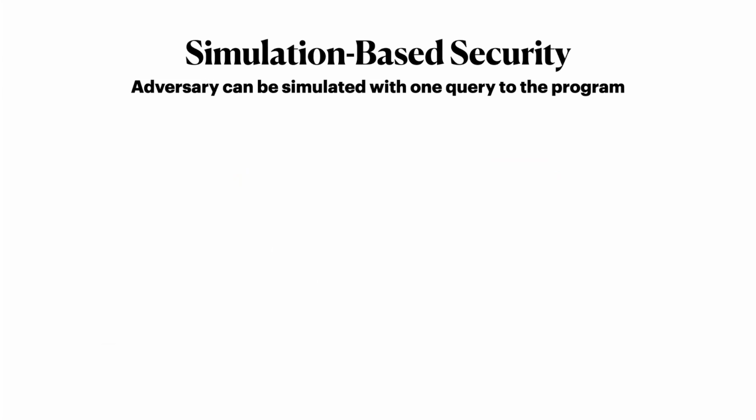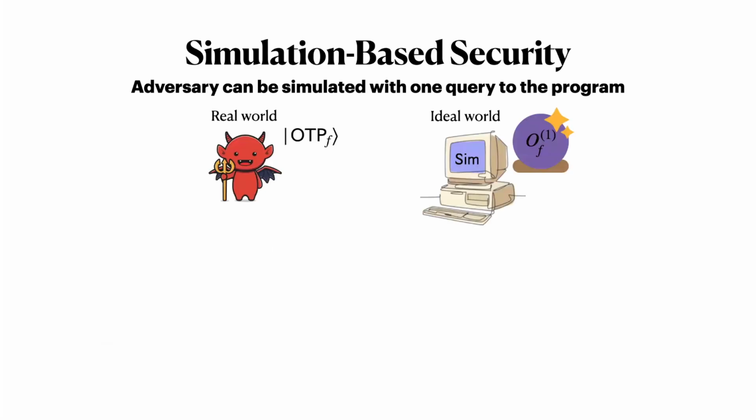At a high level, the simulation guarantee says that anything that the adversary can learn from the one-time program can be simulated in an ideal world where access to the function is perfectly restricted to making only one query.